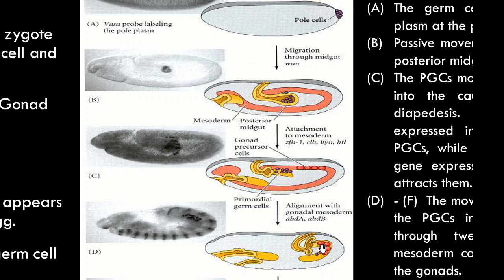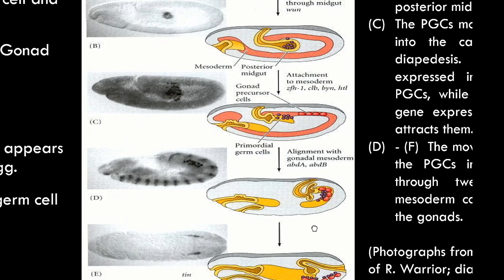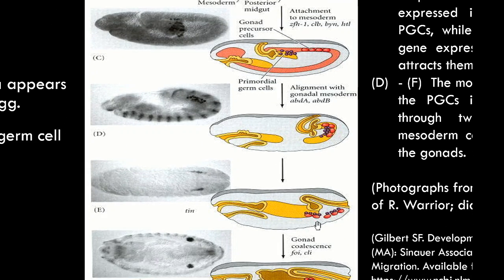The primordial germ cells then align with the gonadial cells, and ultimately you can see here the gonad is formed. This gonad on the outside has the gonadial cells which have arisen from the mesoderm, and inside are the germ cells, that are the primordial germ cells.